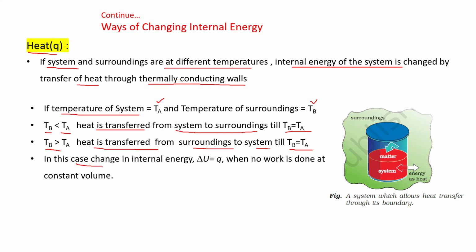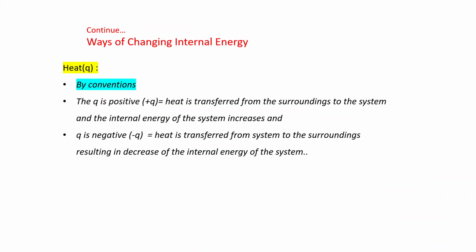In this case, the change in internal energy, that is delta U, is equal to Q, that is the heat transferred, when no work is done at constant volume. Okay, this is a system which allows heat transfer through its boundary. By convention, Q is positive when heat is transferred from the surroundings to the system.